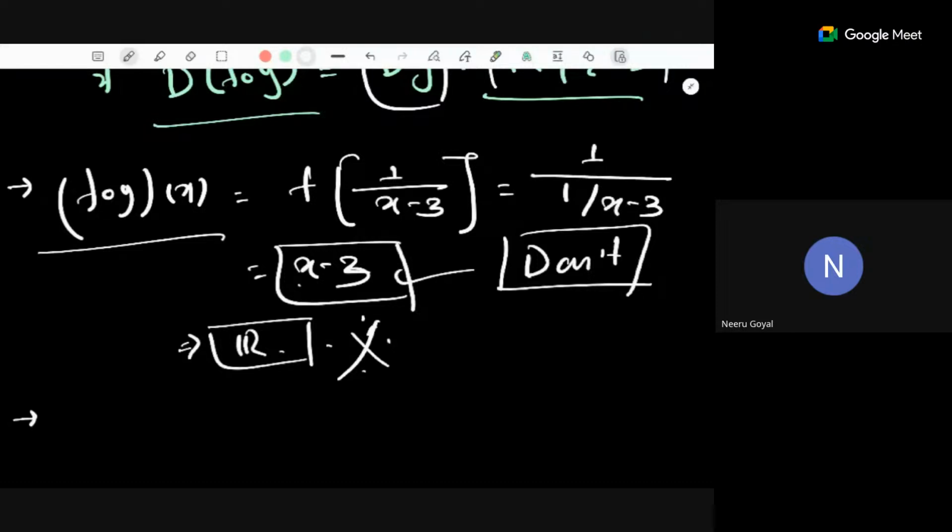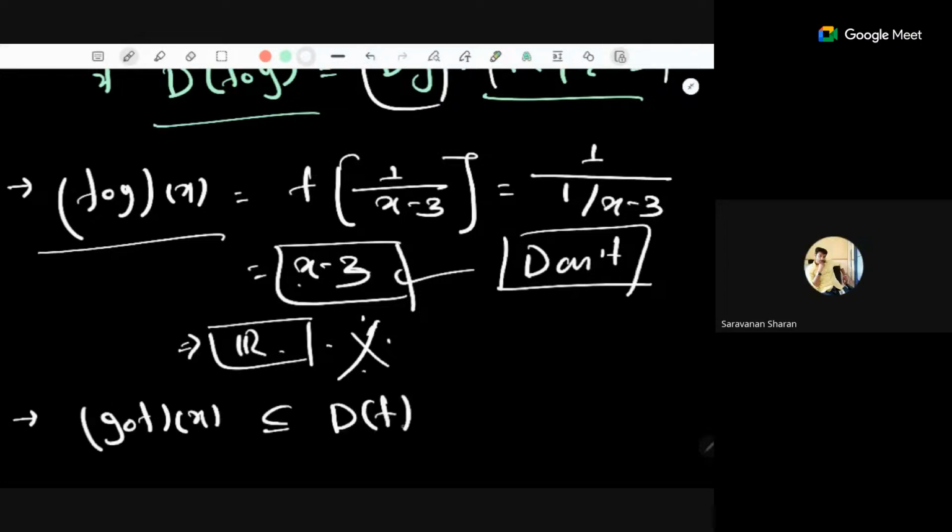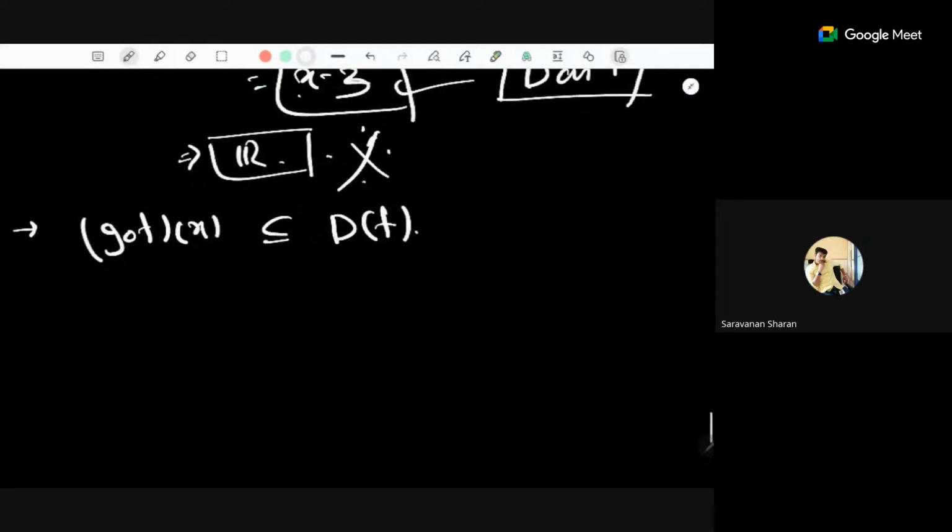Yeah, that's correct. So if you compute the domain of g composite f, in g composite f of x, this will be a subset of the domain of f. And you need to remove all those points for which f of x does not belong to the domain of g. That means f of x should not belong to real numbers minus 0.